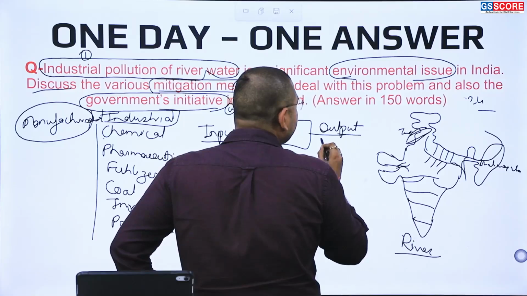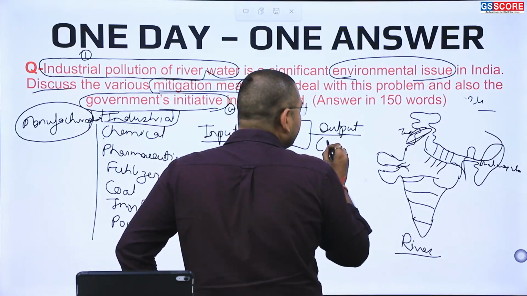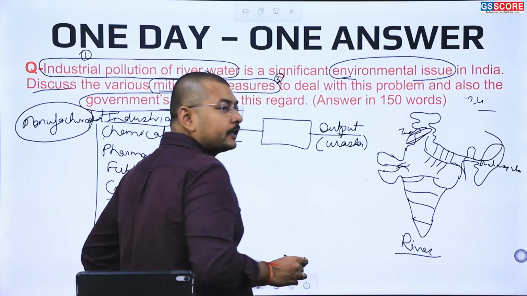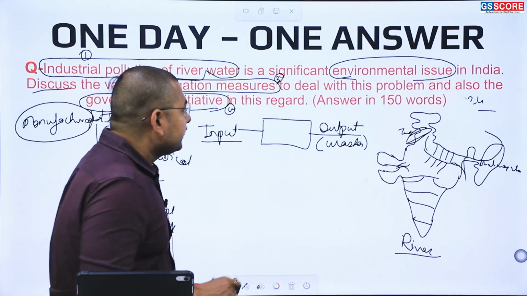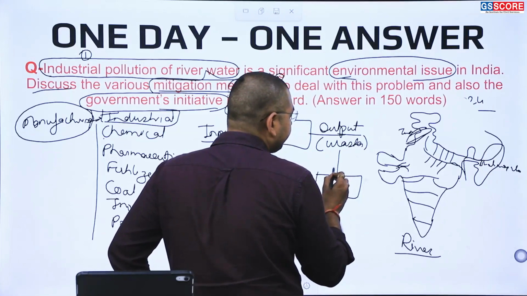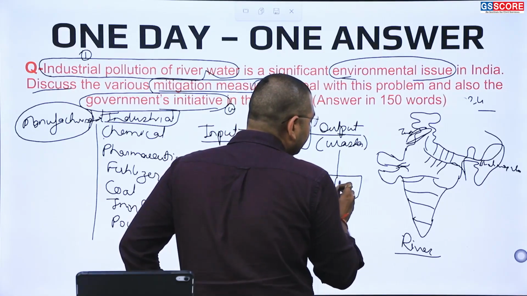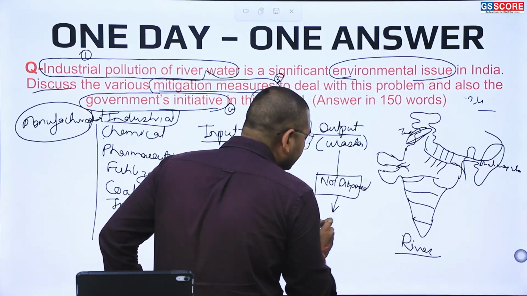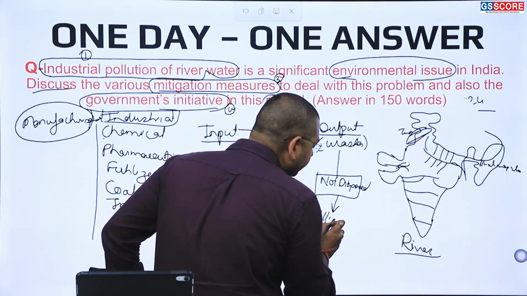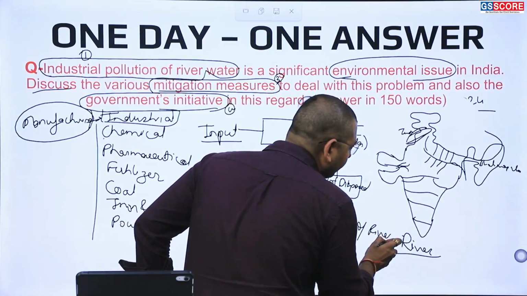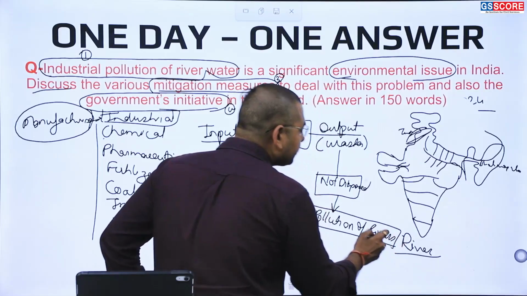This output consists of certain waste. If this waste is not disposed of properly, it results in the pollution of rivers.